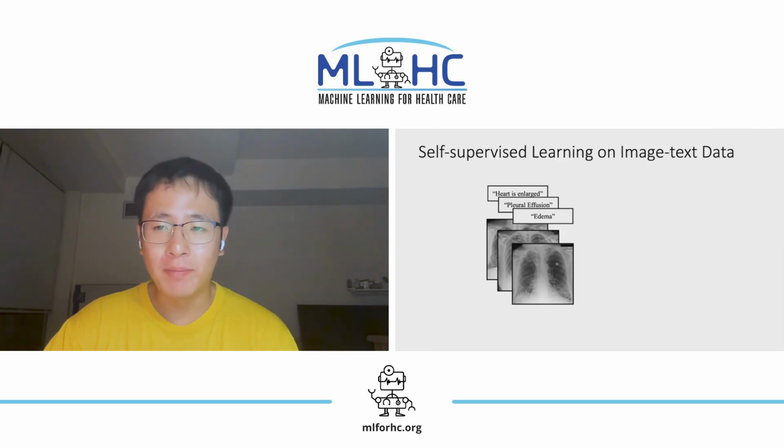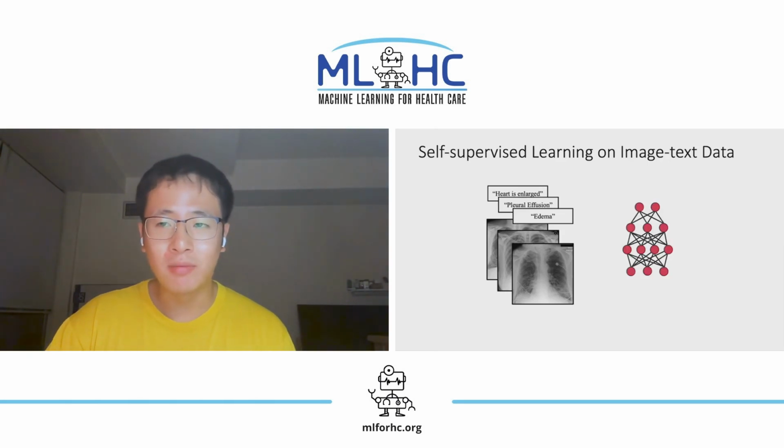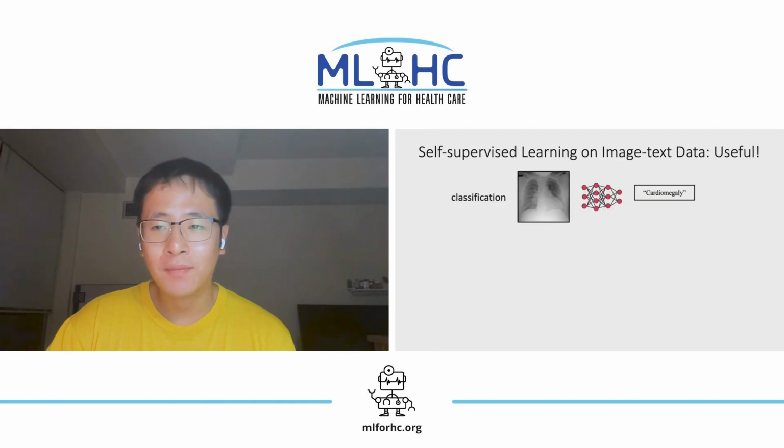Self-supervised representation learning on paired image-text data uses text as labels, requiring no further annotation beyond what has been routinely documented. In our case, a neural network is trained using contrastive learning, a particular type of self-supervised learning, on paired image-text data. Once a model is properly trained, we can use it for a bunch of useful tasks.